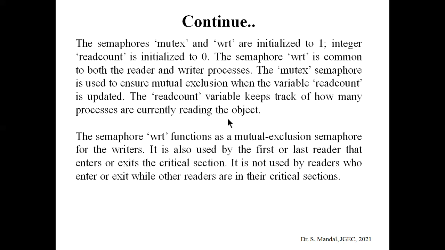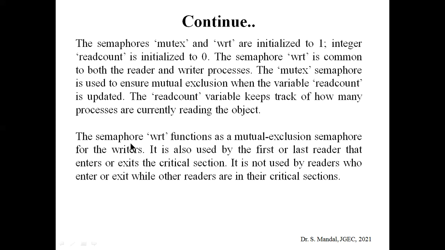That means how many processes are currently reading the object is counted by the read count integer. Again, the mutex semaphore is used to ensure mutual exclusion when the variable read count is updated. Whereas the wrt semaphore also acts as a mutual exclusion semaphore, but it is used for the writers only. So let's see the code for the semaphore.